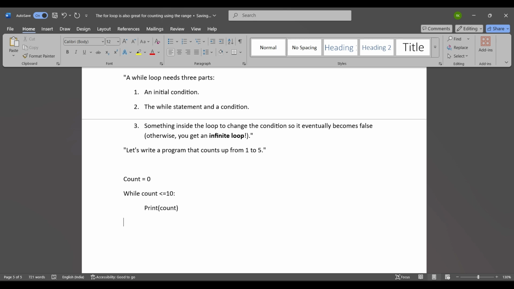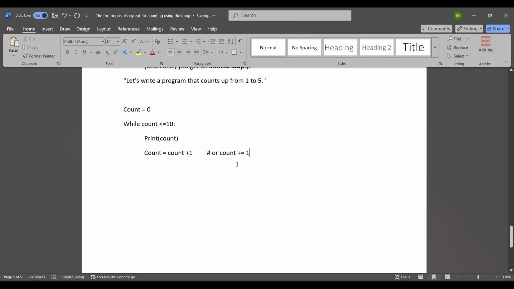Now the third part is the statement count is equal to count plus 1, or otherwise you can write count plus equal to 1.